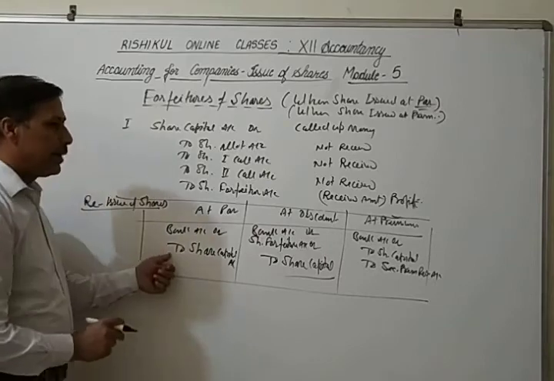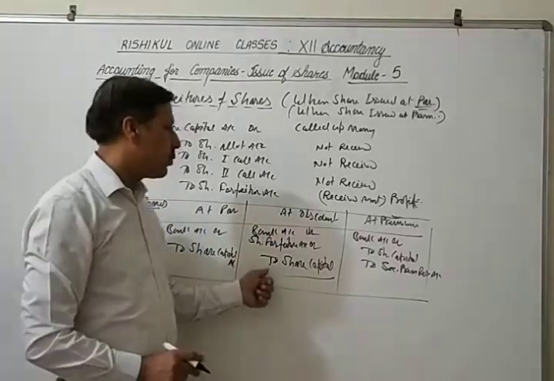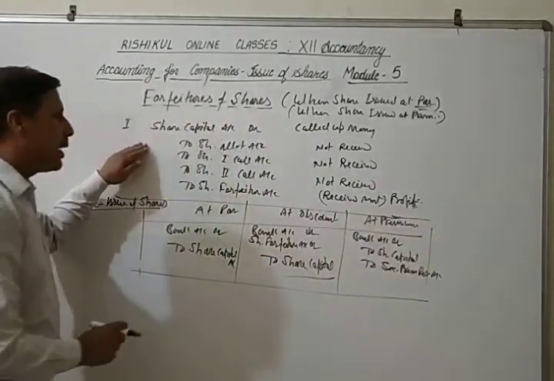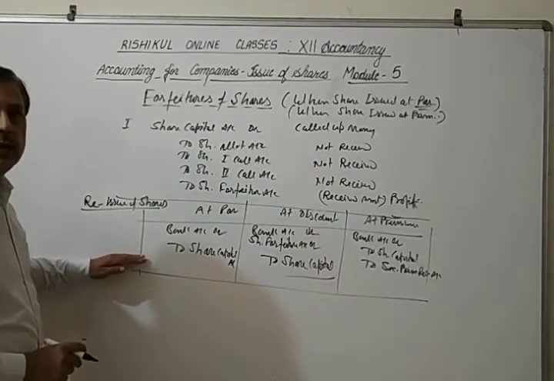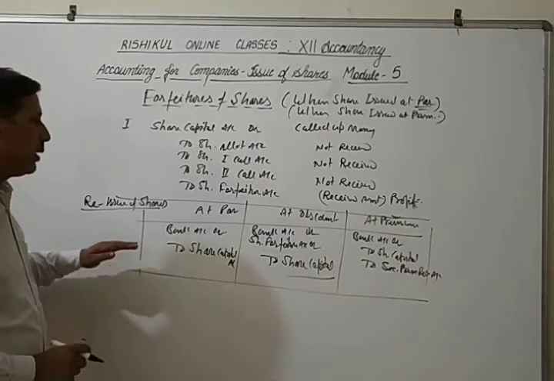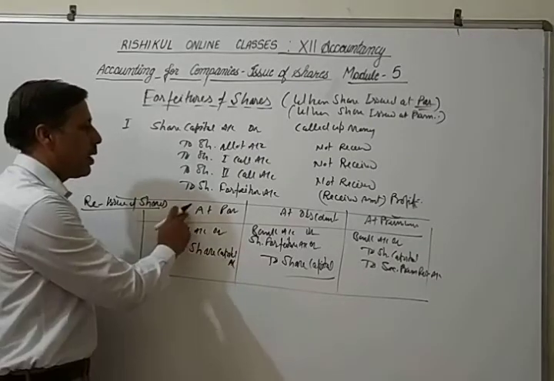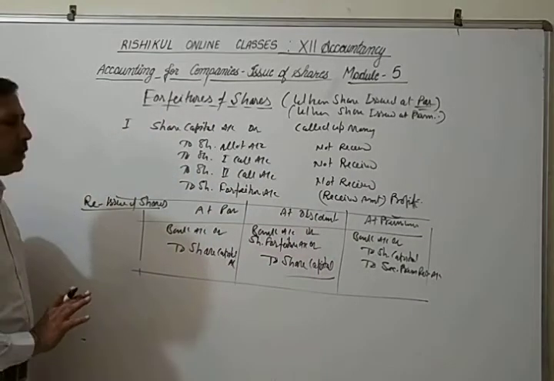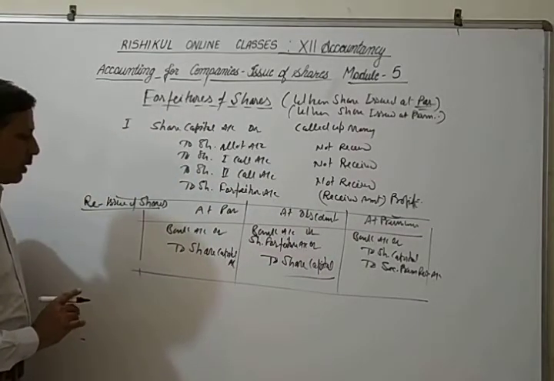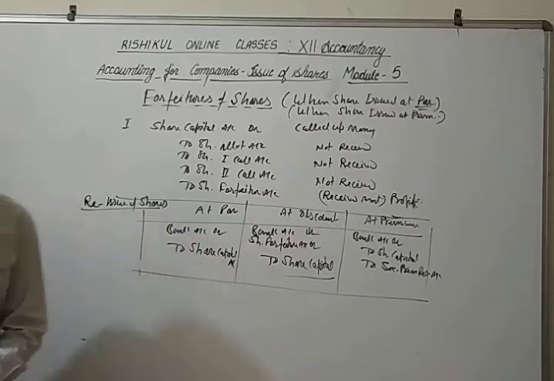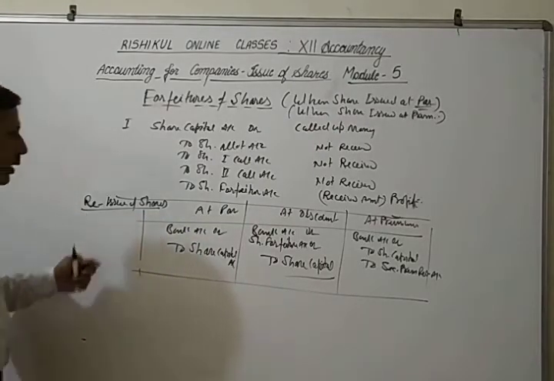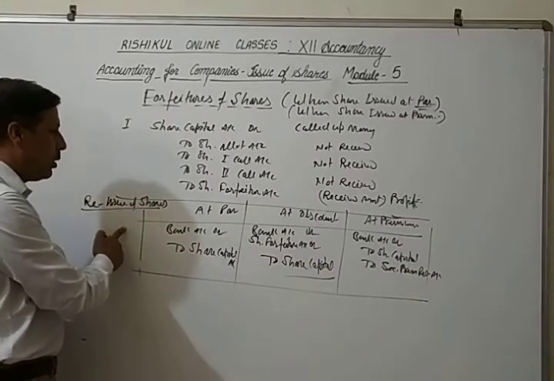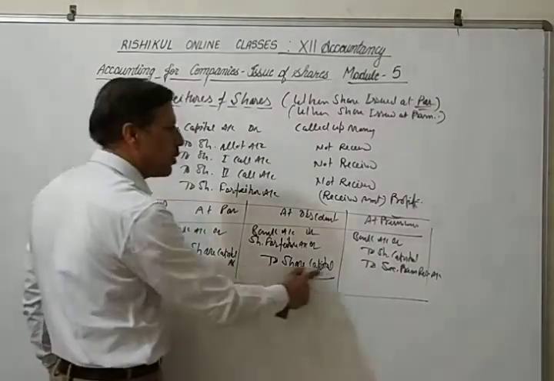Whichever case applies, you use that entry. If it is at par, this one; if at a discount, this one; if at premium, this one. It is a compulsory entry, and it is given in the question. These are the two entries, forfeiture and reissue at par, at discount, at premium. And the third entry is the transfer to capital reserve.